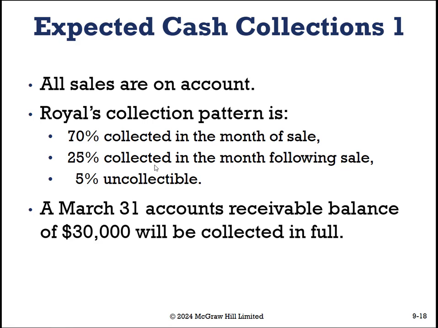They say that each month we collect 70% of that month's sales, 25% of the previous month's sales, and we have 5% uncollectible. So that means we'll sell, say, $100,000 worth of things, and $5,000 will never be collected. So that means that we'll never receive that cash. Okay, good to know.